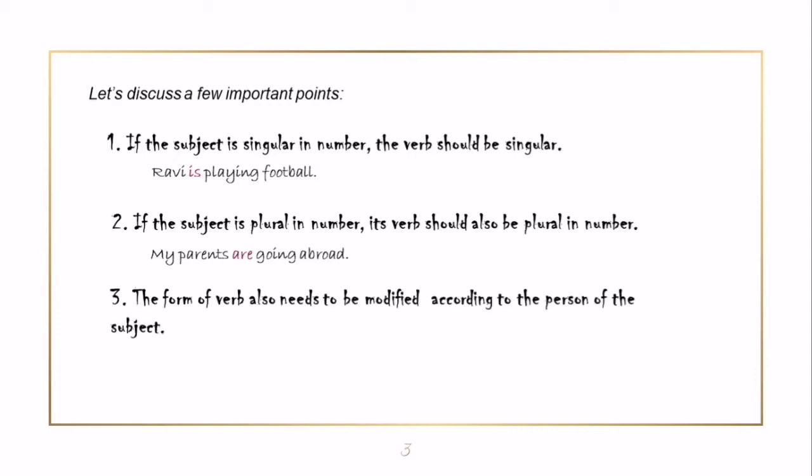Also, the form of the verb needs to be modified according to the person of the subject. Sunana is playing and Ruhi and Ria are eating a pizza. So the subjects were in the third person, so the verbs are also accordingly.